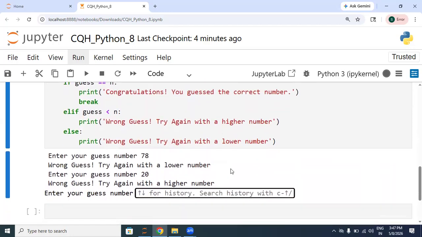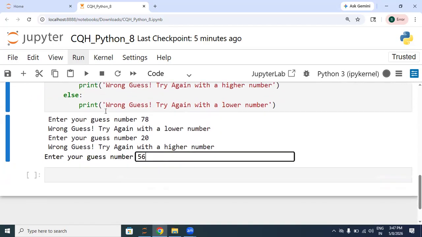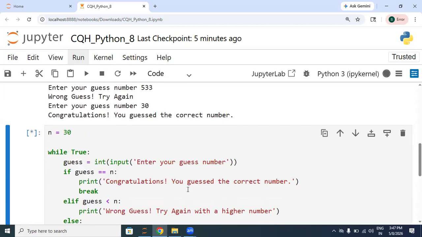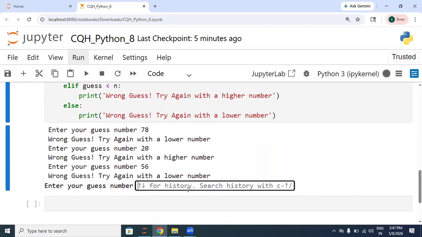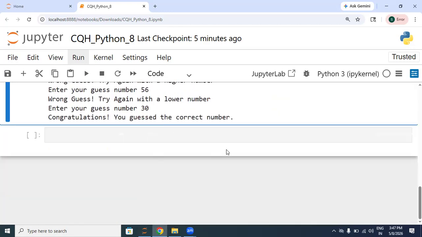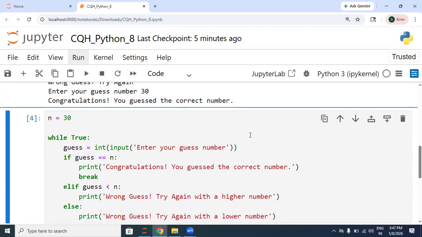Now let's take one more number, 56. So what should be the output? Try again with a lower number because the correct number is 30. So yes. Now let's try to guess the correct number, that is 30. So yes, it will come out of the loop. So in this way, we can create a simple guessing number game.